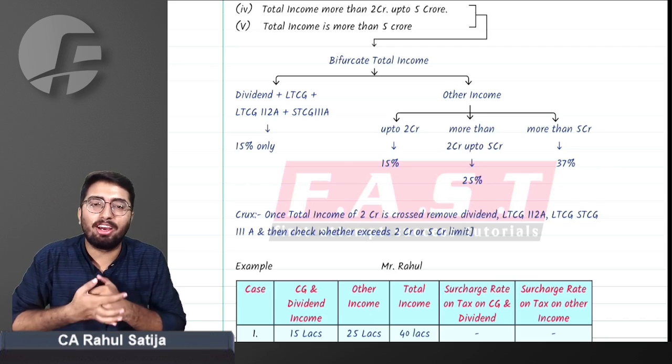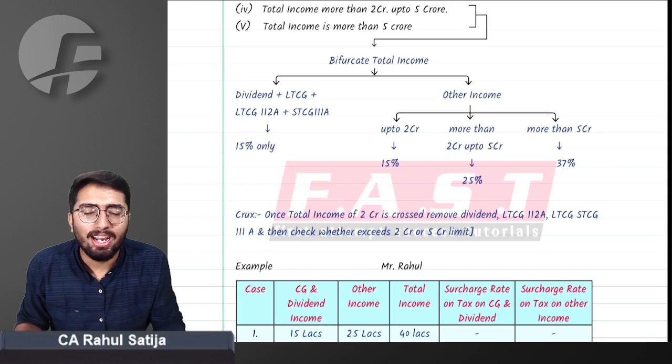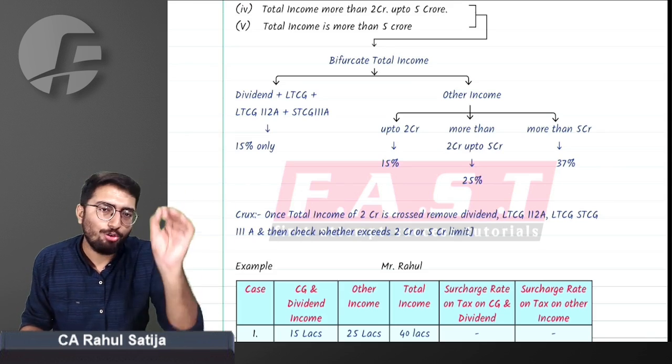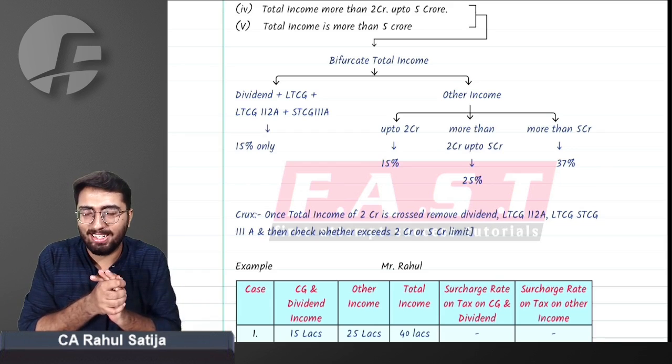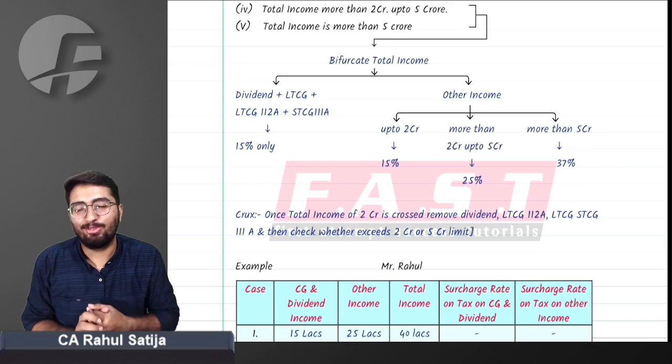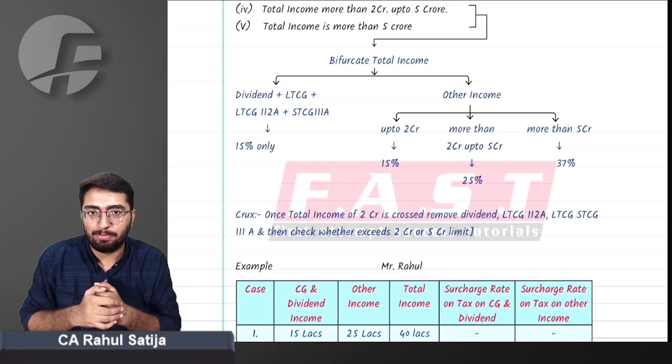And if income is more than 5 crore, then we have to add 37% surcharge only on other income and not on the dividend income or specially taxed income. How do we have to bifurcate? We have to bifurcate in two forms. First of all, we will find out what the total income is, and we have to segregate the income which is specially taxed.